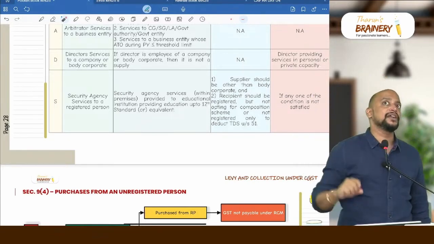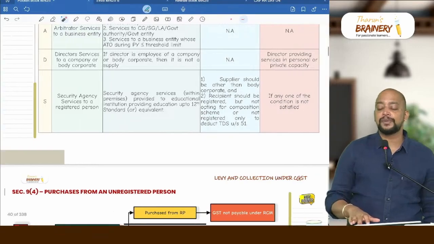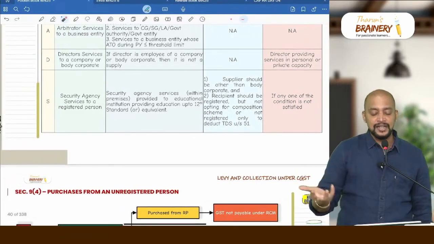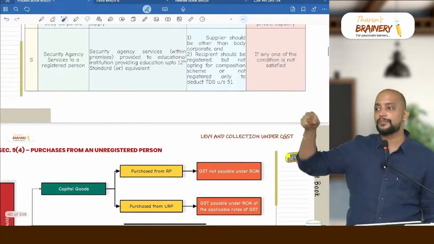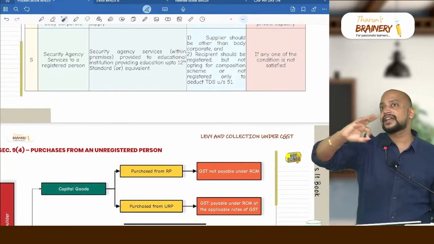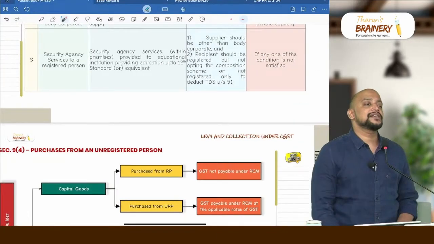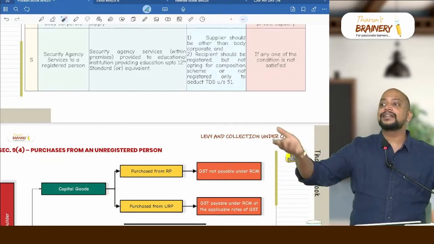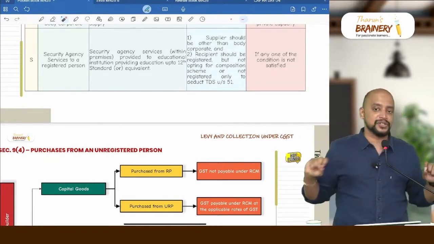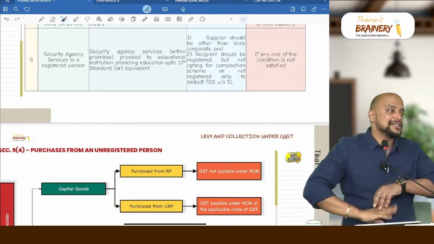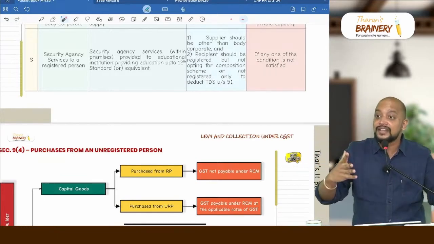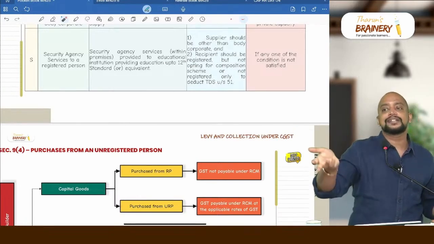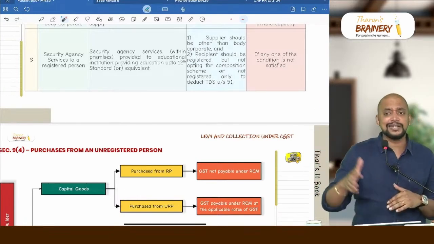So see the last point, exception to RCM, that is non-applicability of RCM. If the director is providing service in his personal capacity, that cannot be coming under RCM. We need to check based on the service. Then last, security agency services. Security agency is like a manpower supply agency which will be providing the manpower. And in the security agency service, we have one exemption we have seen. What is that? Security agency providing security personnel within the premises to an educational institution providing education up to 12th standard or equivalent, that is exempted.